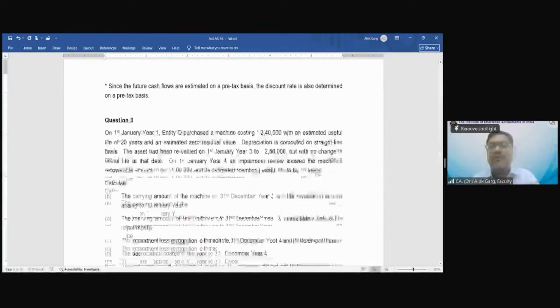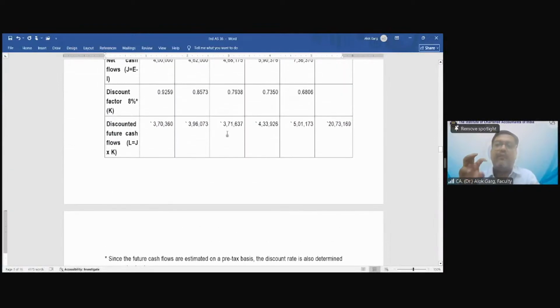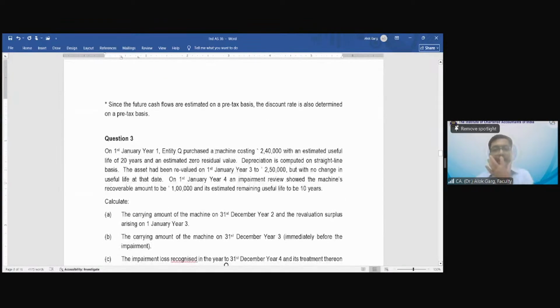At times students make a mistake. The cash flow we have arrived at is total inflow minus total outflow. They consider this as a profit and apply the 30% tax, then discount the after-tax amount at present value, aggregate the entire cash flow and compute the value in use, which is wrong. The value in use has to be calculated pre-tax, not post-tax. Okay.